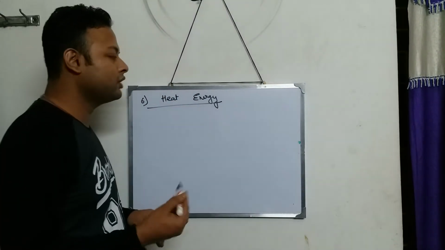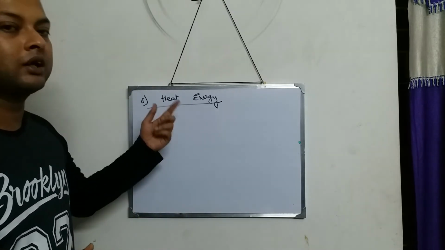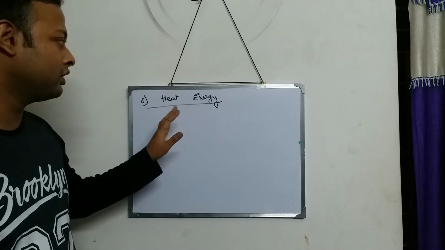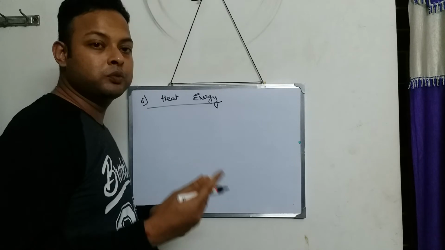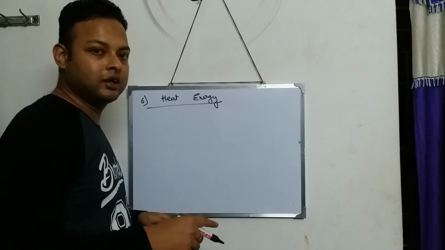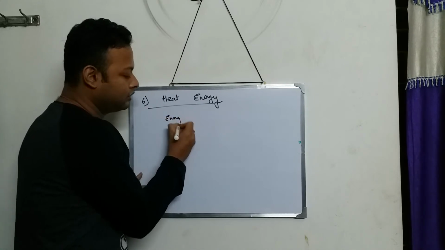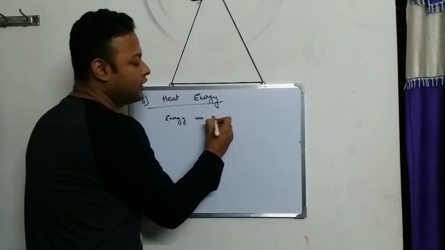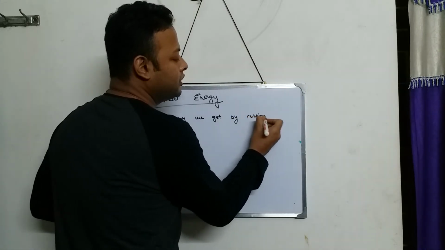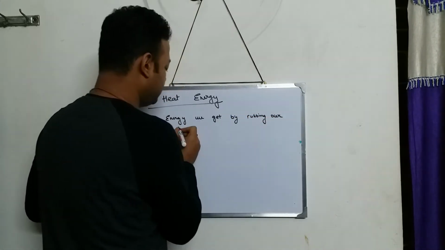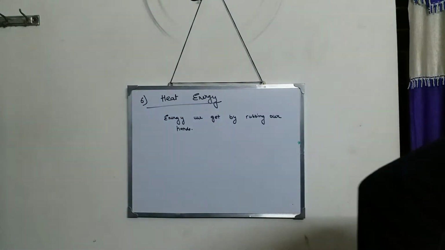So the energy that we get from an electrical heater is heat energy. There's a big definition of heat energy, but we'll come to that in the higher classes. But for now, just for class 7, you can say heat energy is the energy which we get from electrical heaters and by rubbing our hands like that. Okay, the energy we get by rubbing our hands is called heat energy.